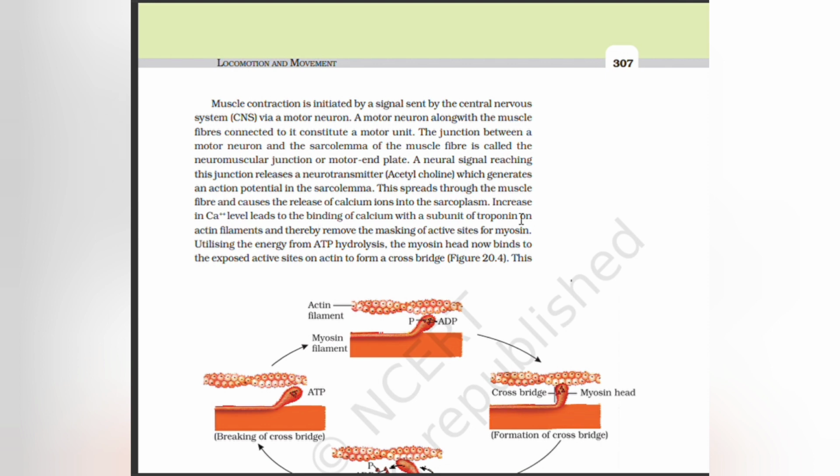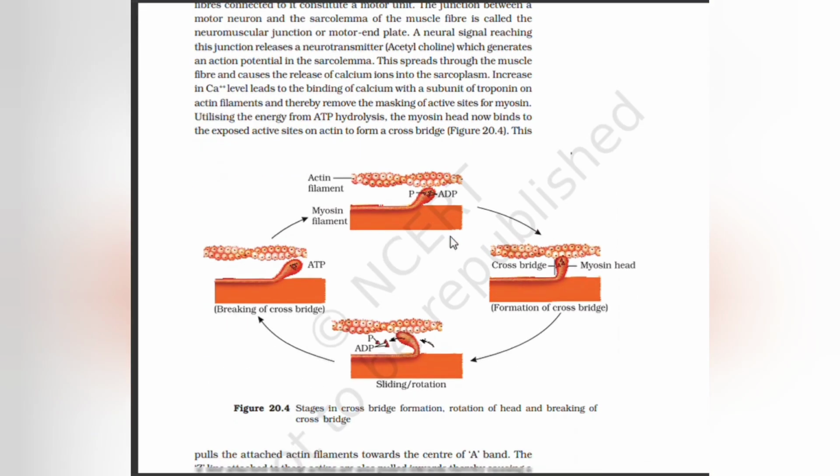A neural signal reaching this junction releases a neurotransmitter, acetylcholine, which generates an action potential in the sarcolemma. This spreads through the muscle fiber and causes the release of calcium ions into the sarcoplasm. An increase in calcium level leads to the binding of calcium with a subunit of troponin on actin filaments and thereby removes the masking of active sites, using the energy from ATP hydrolysis. The myosin head now binds to the exposed active sites of actin to form a cross bridge.